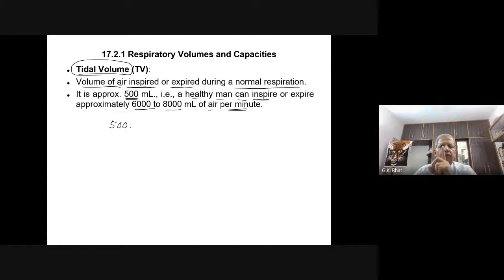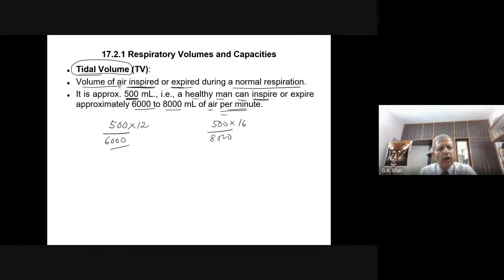During a single inhalation or exhalation, we either take in 500 ml of air or breathe out 500 ml of air. This is at one time inspiration or one time expiration. A healthy man breathes around 12 or 16 times per minute. So 12 into 500 comes to 6,000, or 500 into 16 comes to 8,000 ml per minute. I hope you understood this.